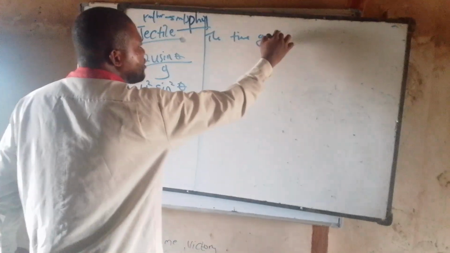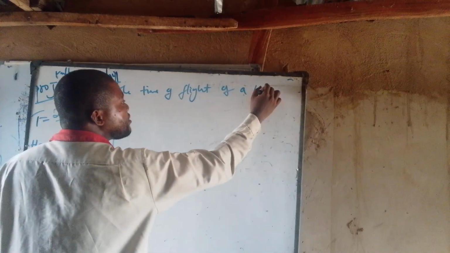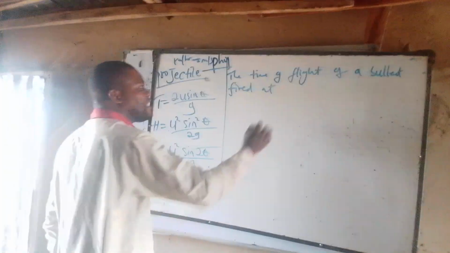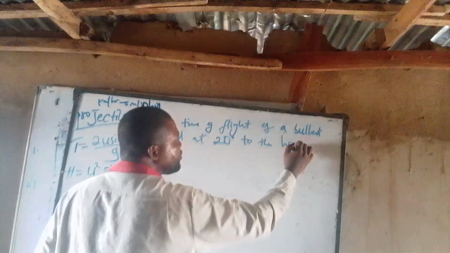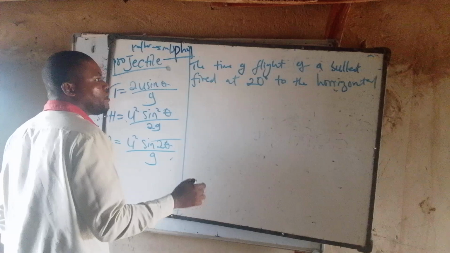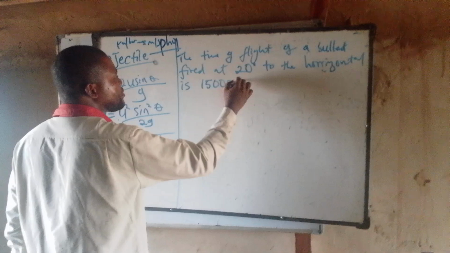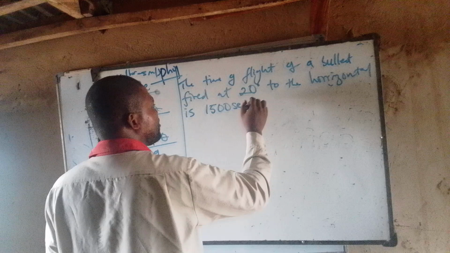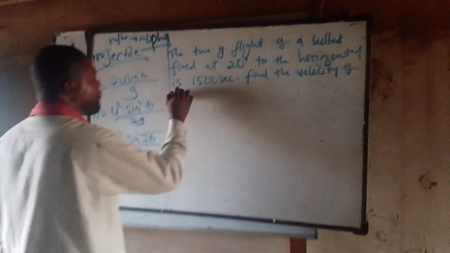Now, the time of flight of a bullet fired at 20 degrees to the horizontal is 1500 seconds. We now say find the velocity of the bullet.